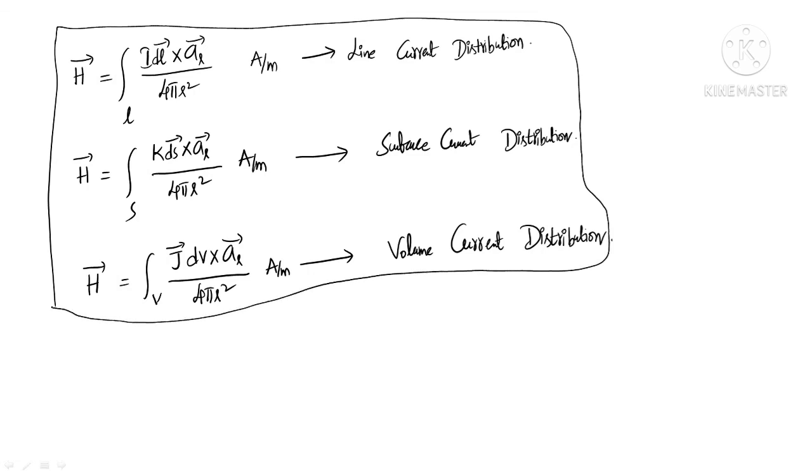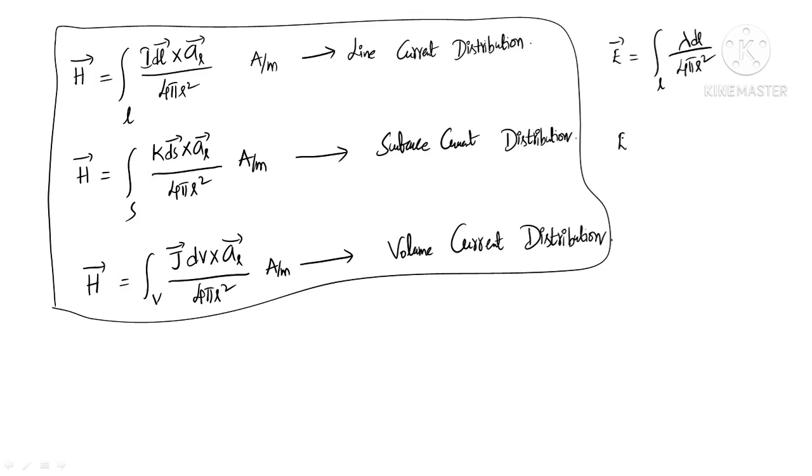As we have got electric field intensity due to various charge distributions, what are the electric field intensities we got? I am comparing magnetostatics with the electrostatics case for your better understanding, right? So, how did we get it for electrostatics? E bar is equal to line integral of, in place of dq, we got rho l dl or lambda dl by 4 pi r square.